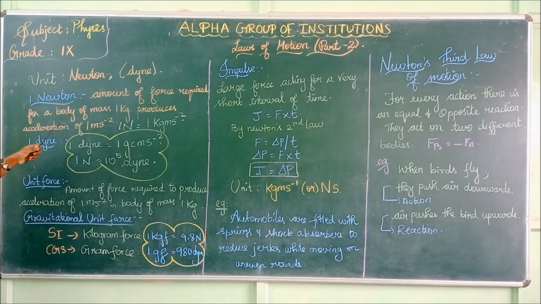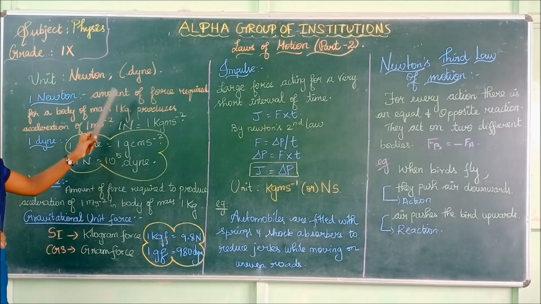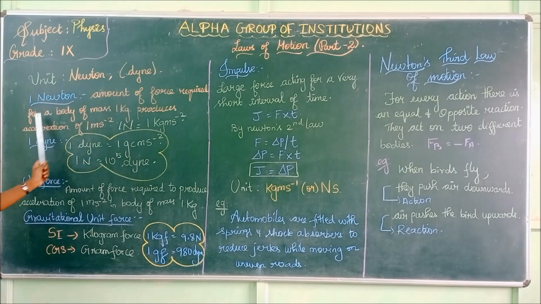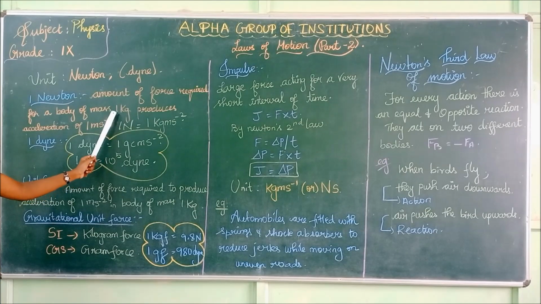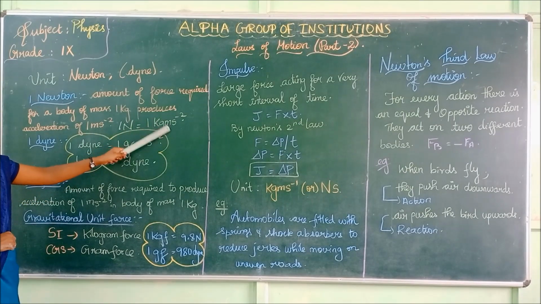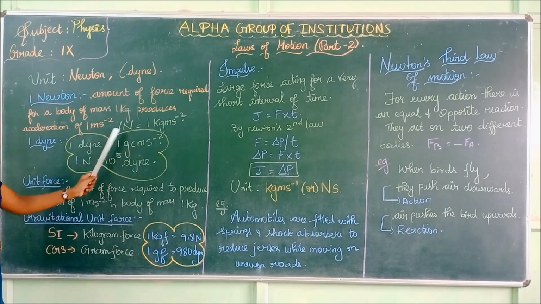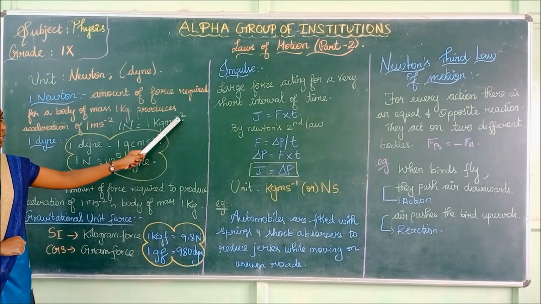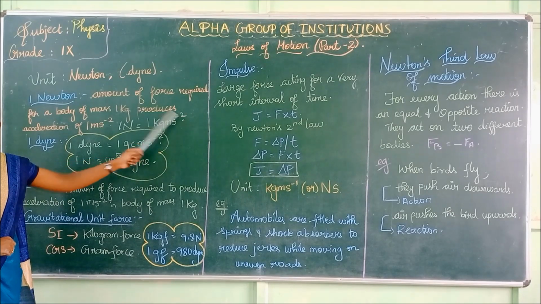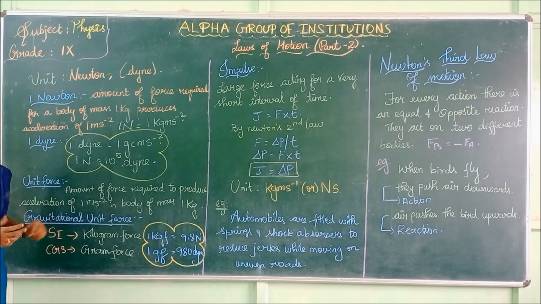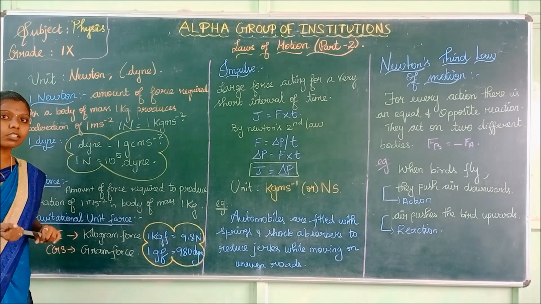What is 1 Newton? 1 Newton is the amount of force required for a body of mass 1 kilogram to produce an acceleration of 1 meter second power minus 2. 1 Newton is equal to 1 kilogram meter second power minus 2. Newton is the unit of force. The SI unit of force is Newton.